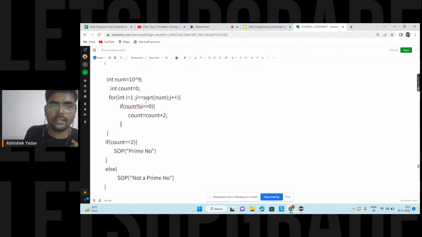So here, for your understanding, I have written square root and num. This is a dummy code, not the original code. I'm not writing the code line by line. My focus is on the understanding part: how you should think of the problem statement, and when you are getting the logic, how to optimize your logic, right? Okay.